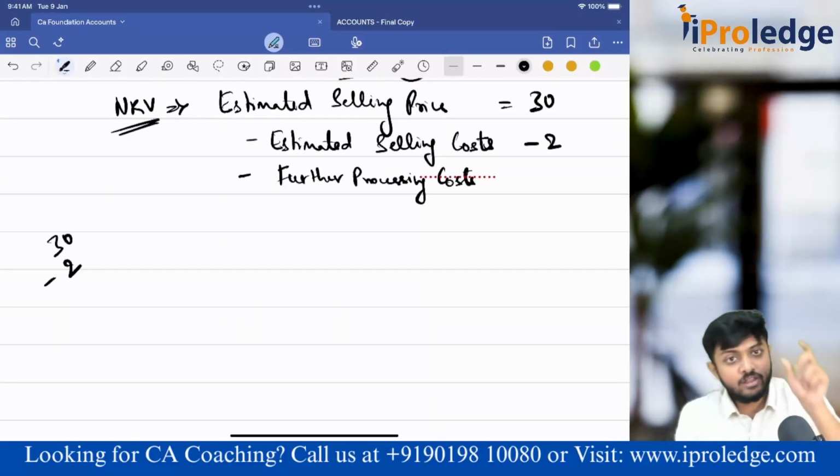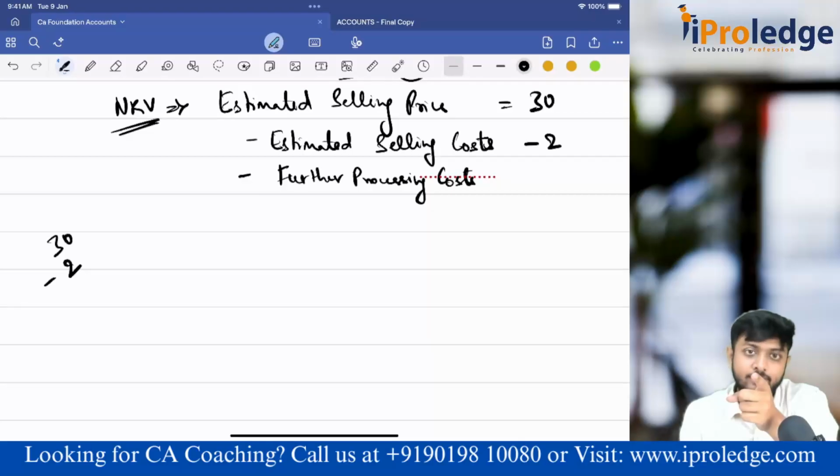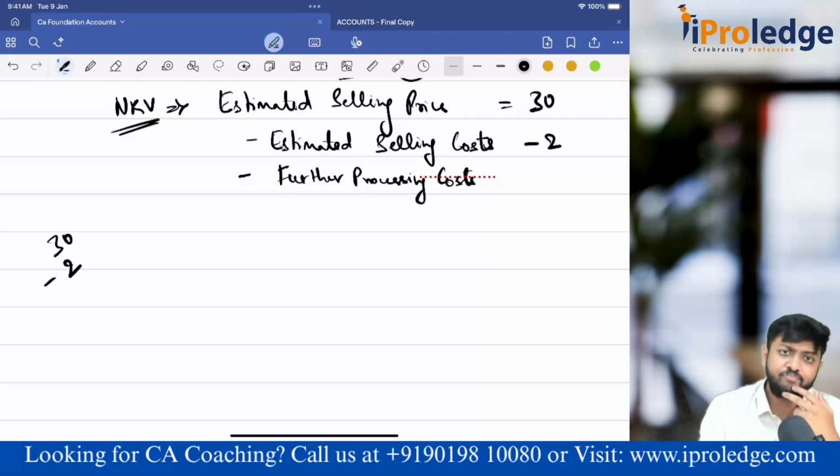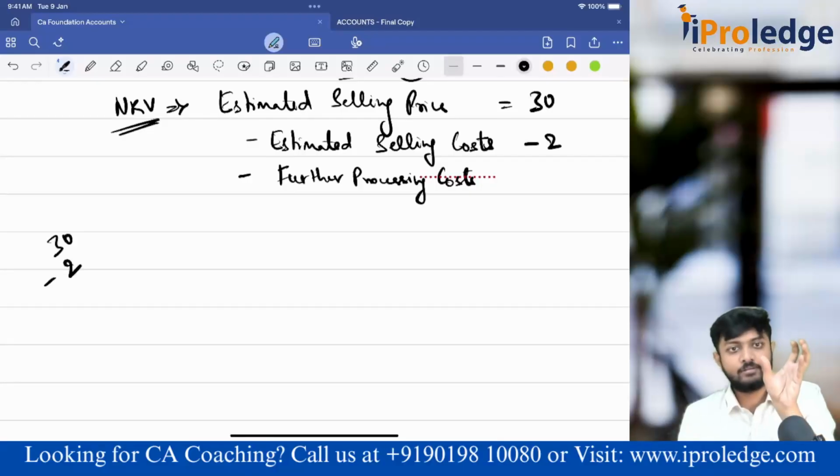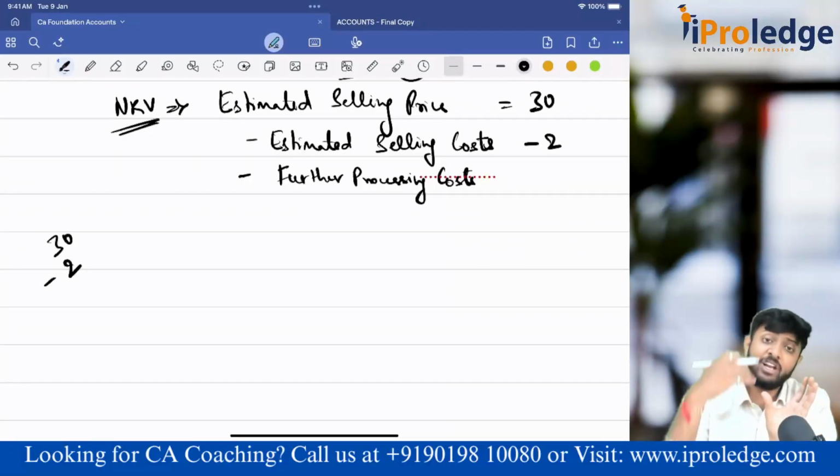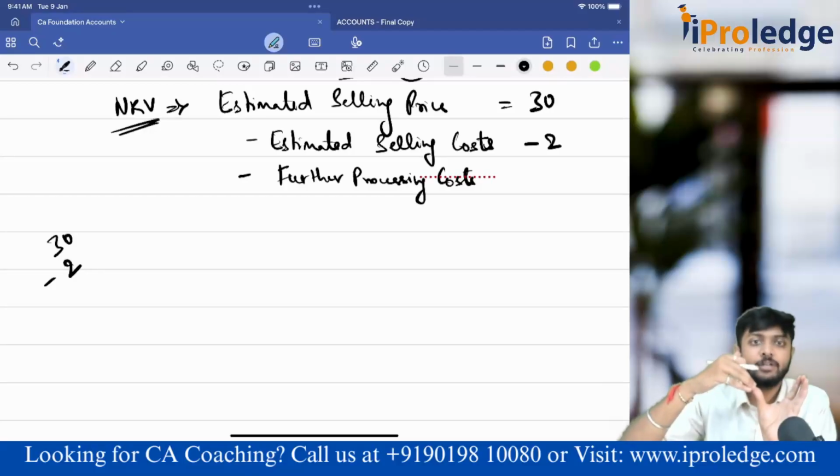But the thing is, this remote what you have now, I have told you, inventory also includes WIP. WIP means what? Unfinished inventory, that means work in progress. You have started with the process of manufacturing, but the manufacturing of that product is not complete. Now say suppose that was the total sales price minus 2 selling cost, that is also okay. But this is WIP. The inventory which I am valuing is WIP. That means I have incurred only part of the manufacturing cost towards it.